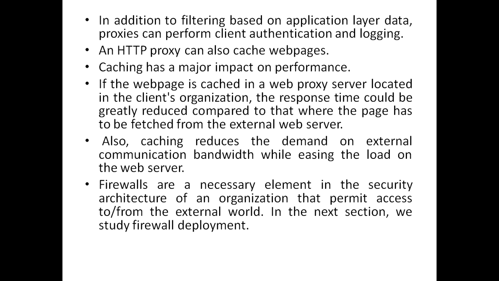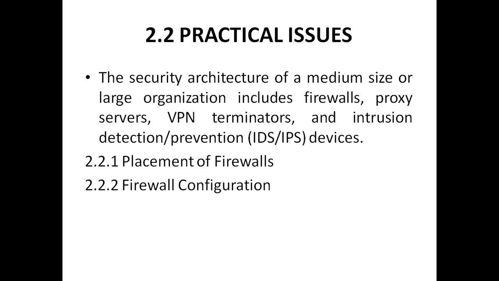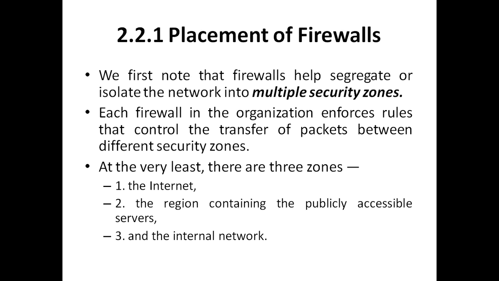Firewalls are necessary elements in the security architecture of an organization that permit access to or from the external world. So in the next section, we'll study firewall deployment. So where exactly do we need to deploy this firewall? The security architecture of a medium-size or large organization includes firewalls, proxy servers, virtual private networks, terminators, and intrusion detection and prevention devices. So these are the practical issues we are going to see in this part. First one is the placement of firewalls and firewall configuration.